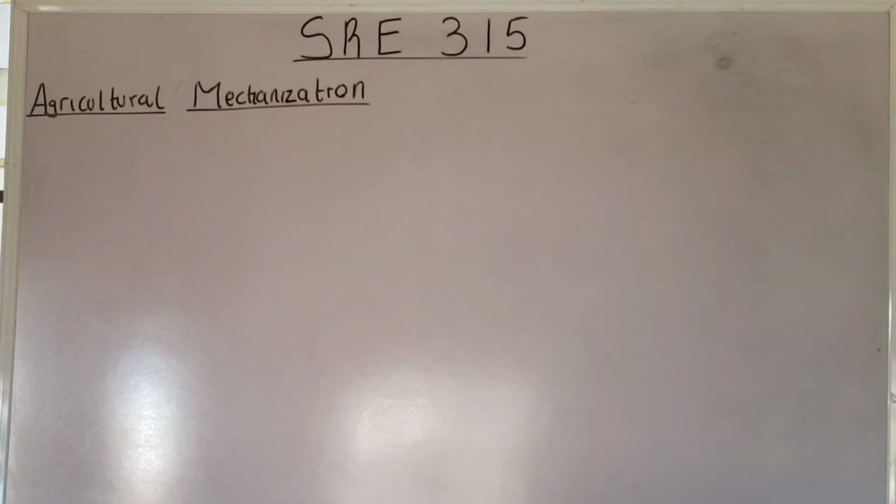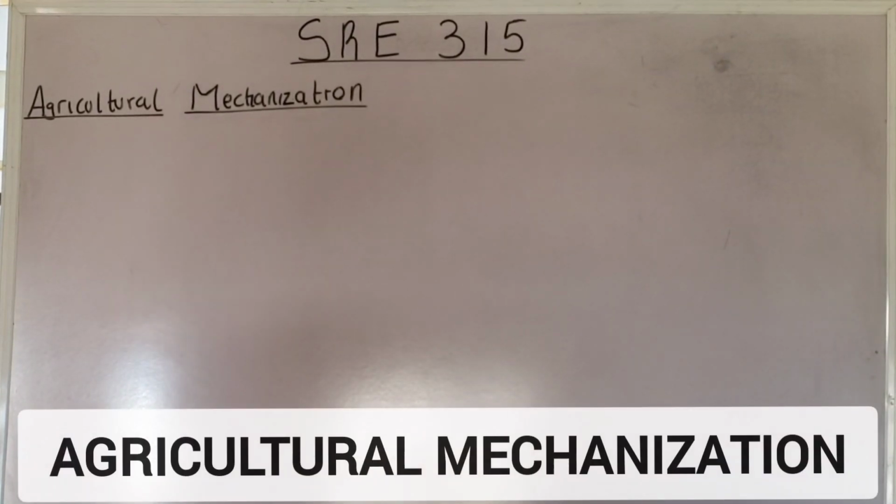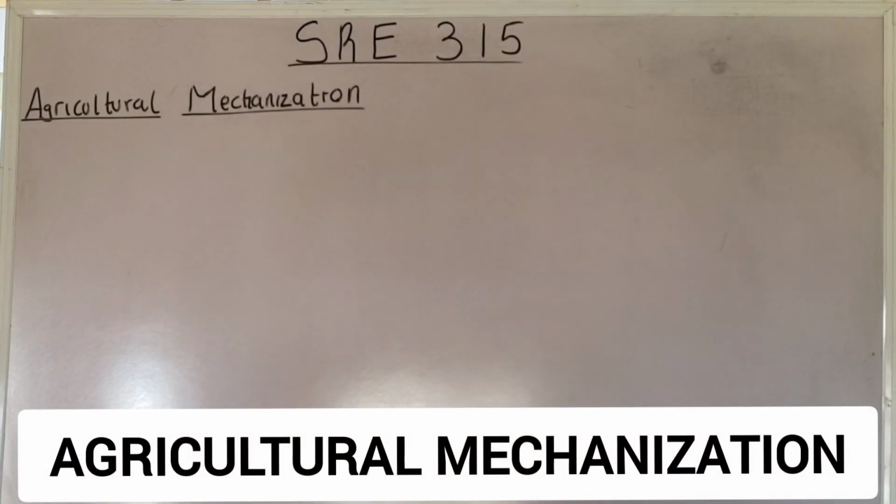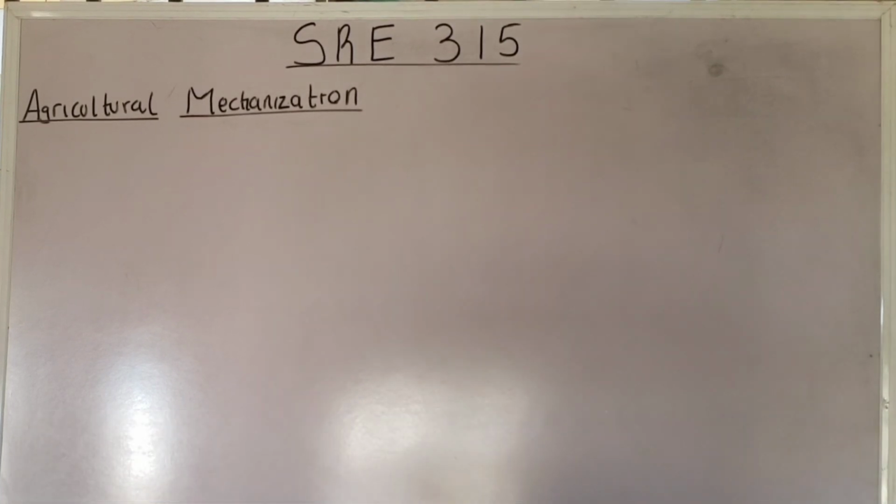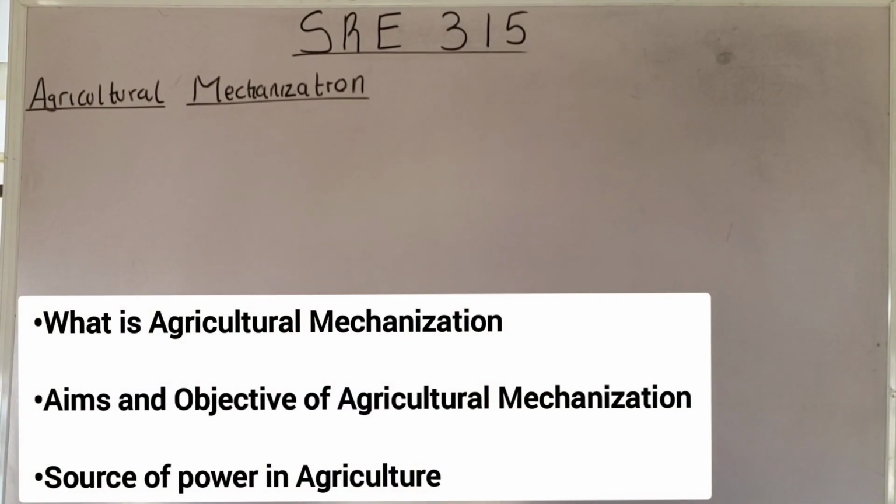In today's class, we're going to go over agricultural mechanization. Under this, we're going to talk about what is meant by agricultural mechanization, the aims and objectives of agricultural mechanization, and the source of power in agriculture. Okay? The big question is what is meant by agricultural mechanization.